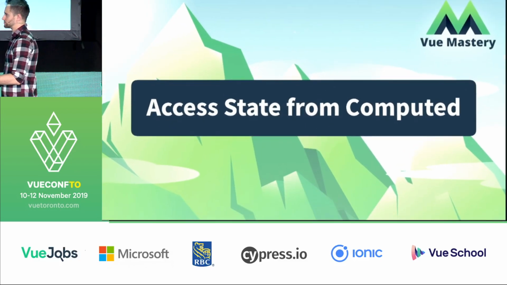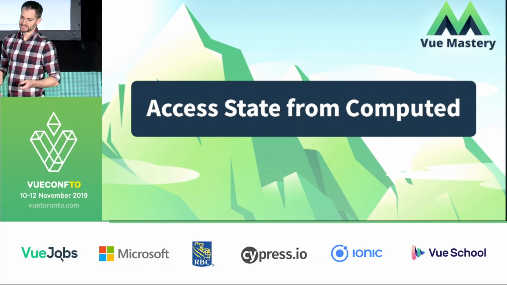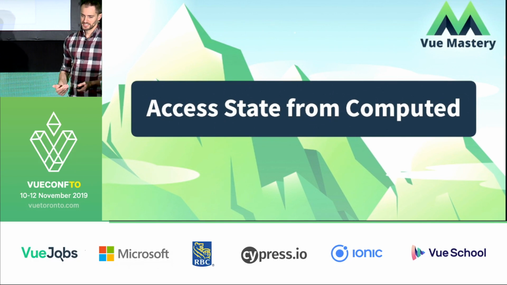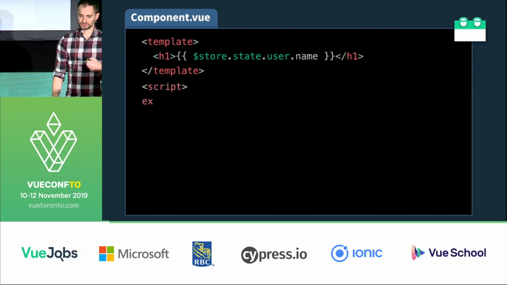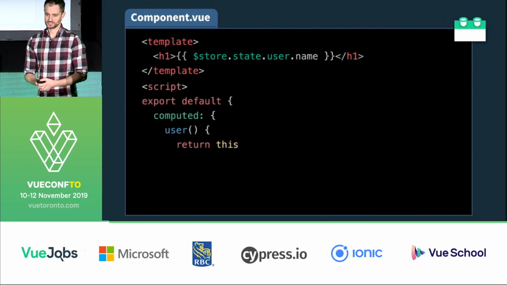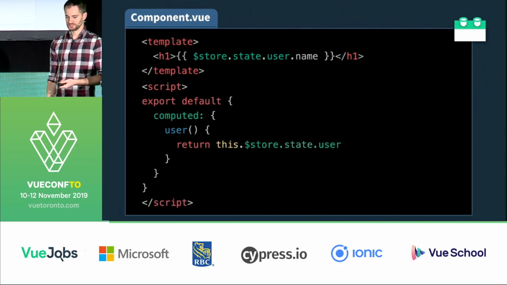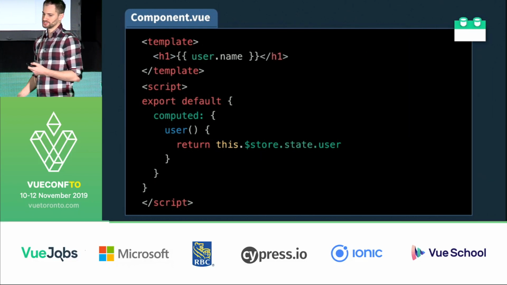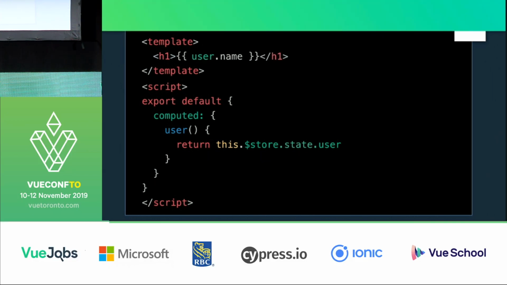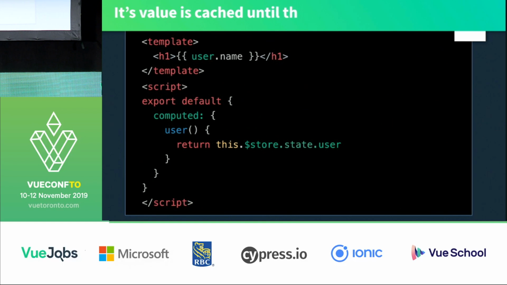But we often don't just want to be accessing our state from the template of our components, so it's a common practice to use computed properties to do this. So how would we refactor this to do so? We could create a user computed property, which would return, in this case, $store.state.user. In our template, we would now just say user.name if we want to display that name. And now we can use user throughout the component, and because this is a computed property, its value is cached until the state changes.